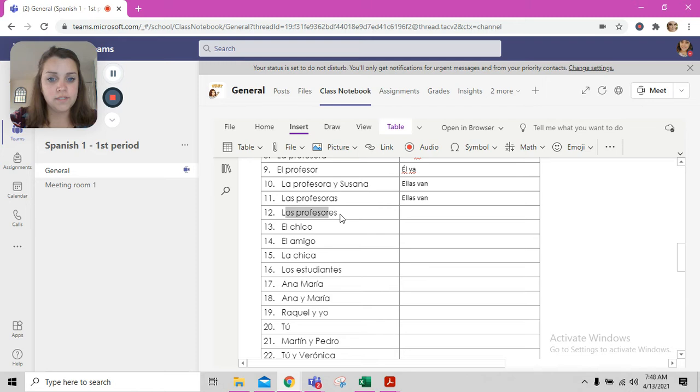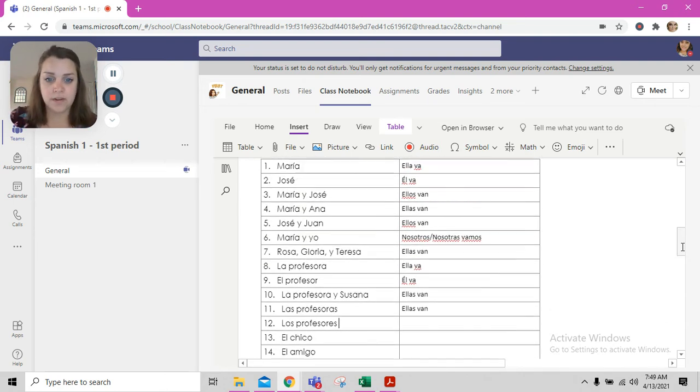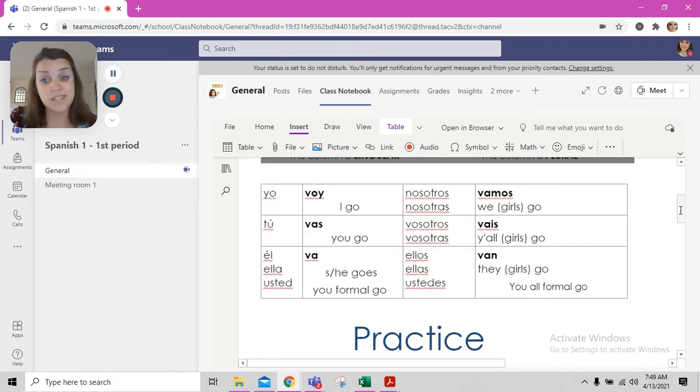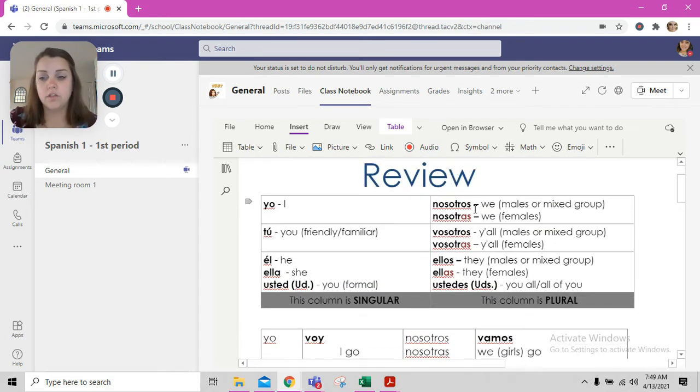Número 12, los profesores. Los profesores is different than las profesoras, right? Los profesores could be referencing a group of male teachers, or it could be referencing the whole teacher body, which could be males and females. So los profesores is a mixed gendered group or potentially just males. We don't really know. So it's plural. It's not we. It's not y'all. So in this bottom box, we have ellos, they, for a mixed group.